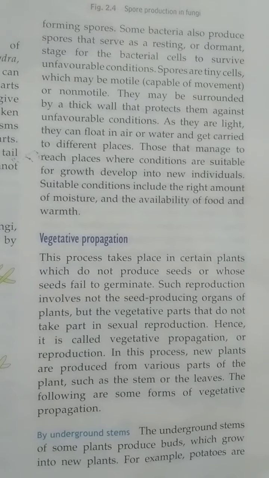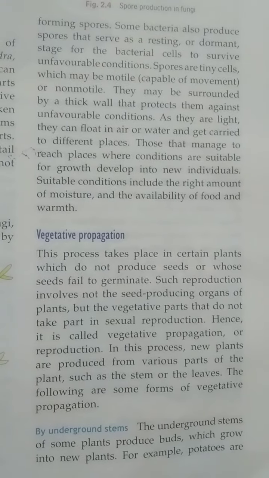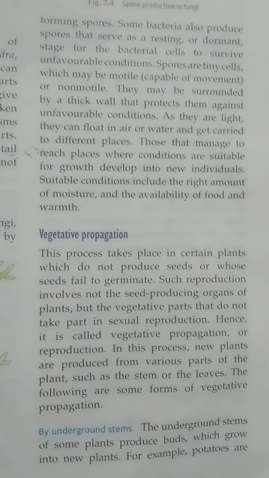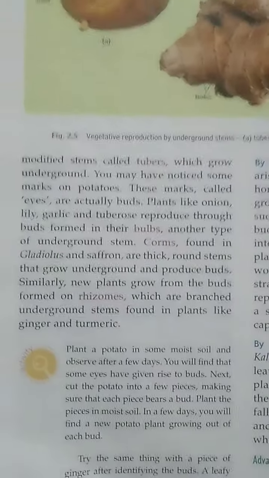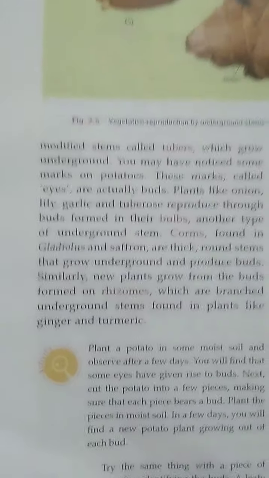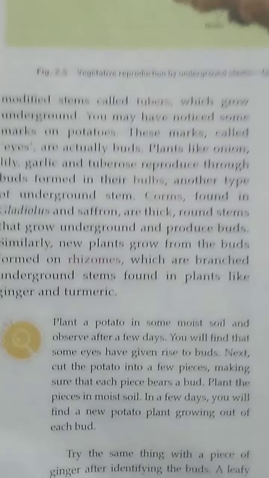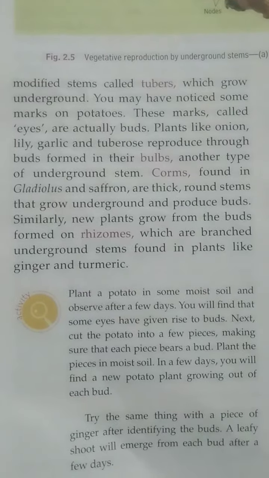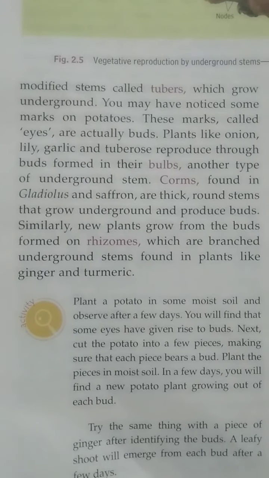Now underground stems of some plants produce buds, and these buds grow into new plants, and this type of vegetative propagation can be seen in case of potatoes. In case of potatoes the modified stems are called the tubers. Students, sometimes you have seen some marks on the surface of potatoes, and these marks are actually called the eyes, and these eyes are actually buds.